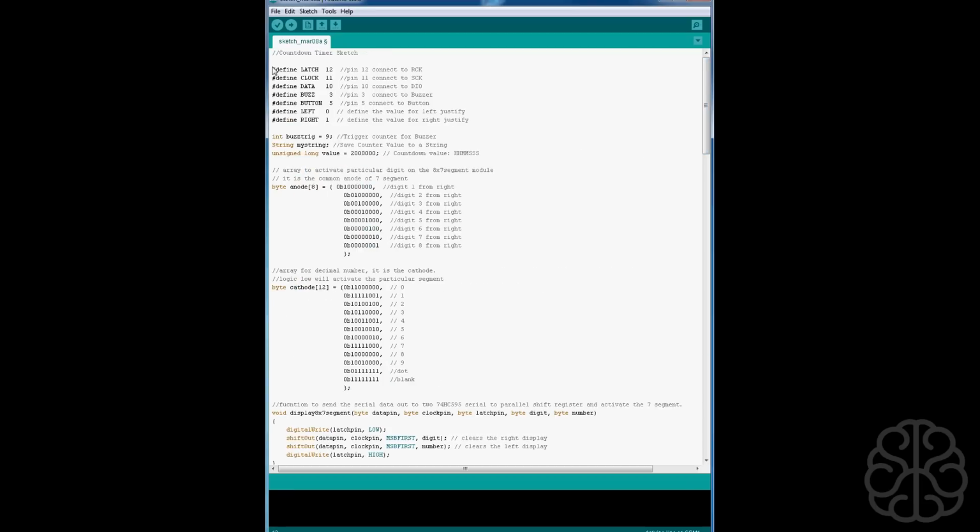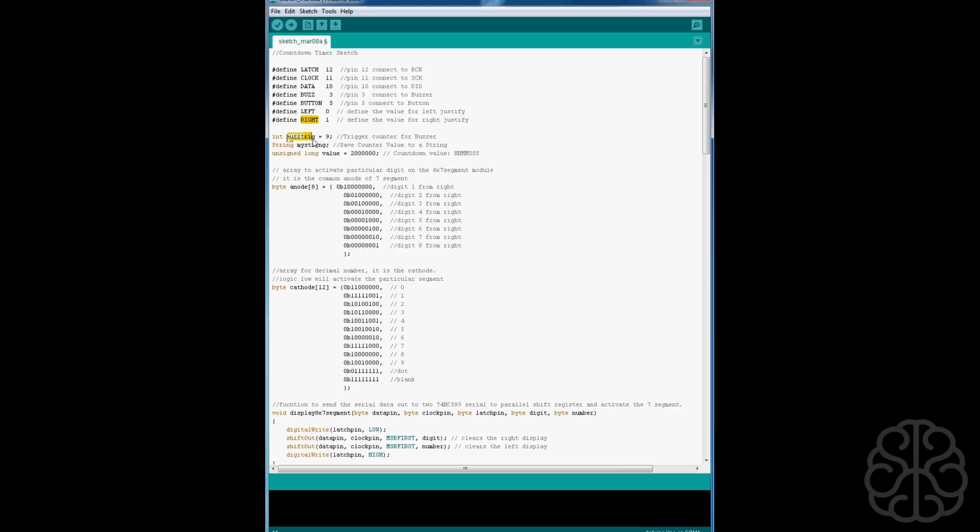So we're going to start at the top. We're defining the pins, so where each pin is connected. This left and right is an option that we'll see lower in the code to justify your numbers to the left or to the right of the display as they're counting down. I believe we're using right in ours, so I'll show you where that is.